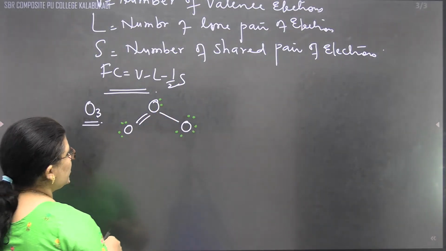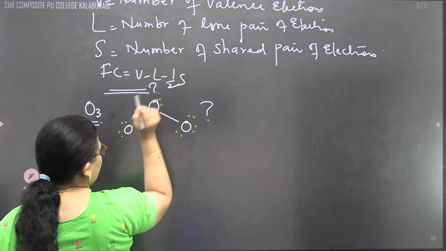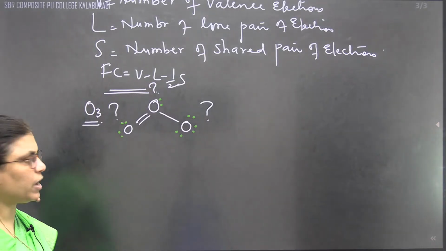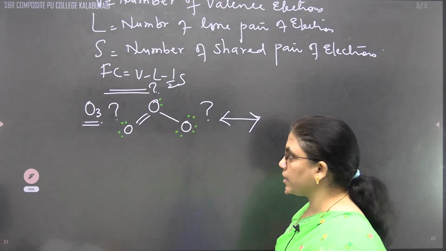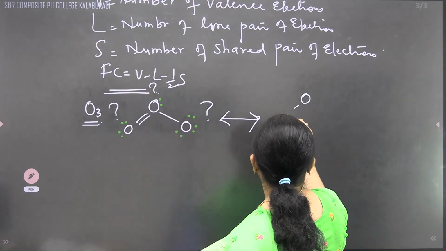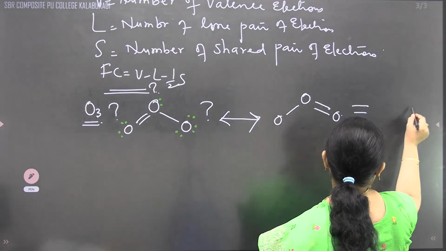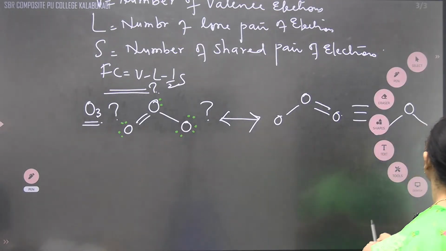What is the charge carried by this oxygen? And what is the charge carried by this oxygen? We have to calculate. We know very well that they can also be represented with the double bond on the other side. That's why all together we will write the resonating structure of ozone like this.